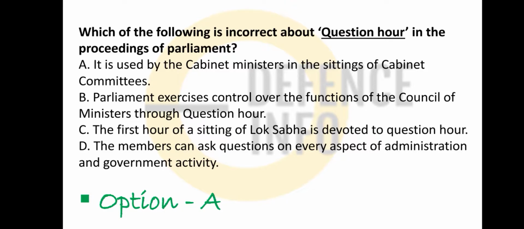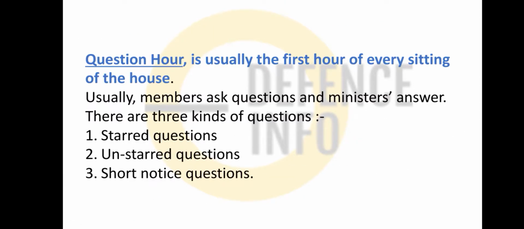Okay, it is incorrect. Okay, so the Parliament exercises control over the function of the Council of Ministers through question hour. It is correct. First hour is reserved for the question hour. The member can ask questions on every aspect of administration, government and activity. This is also correct. Only one is incorrect. Okay, so option A.